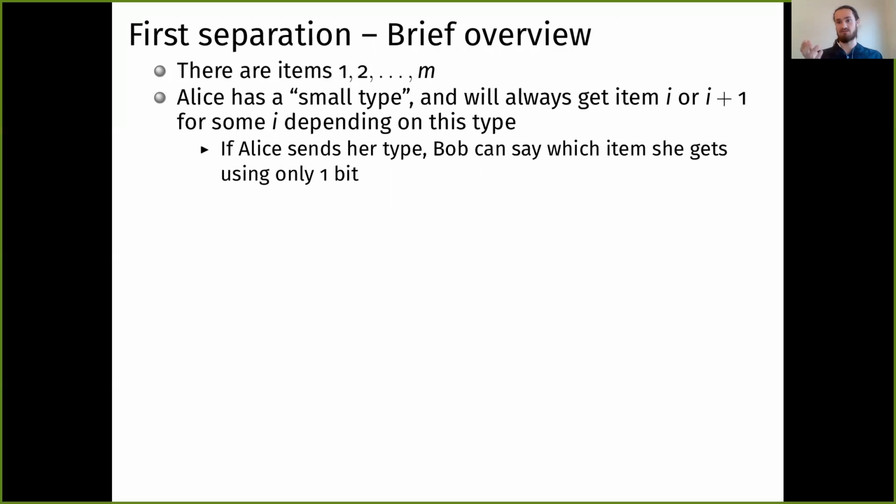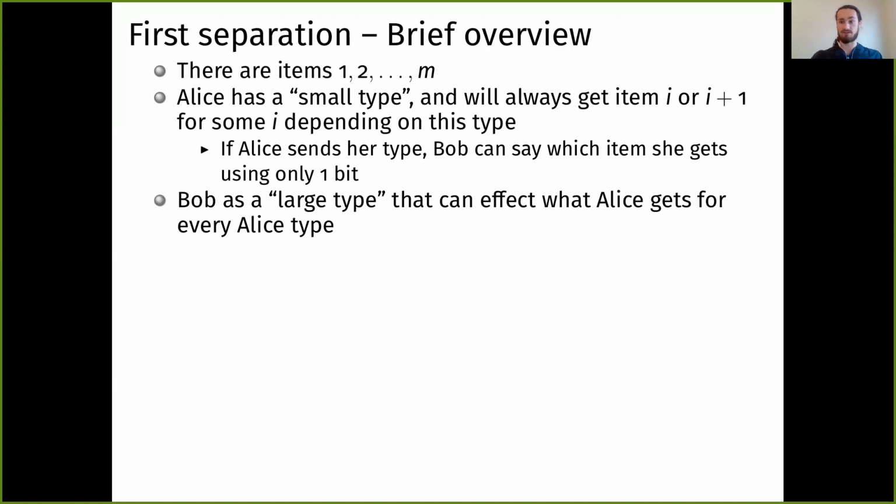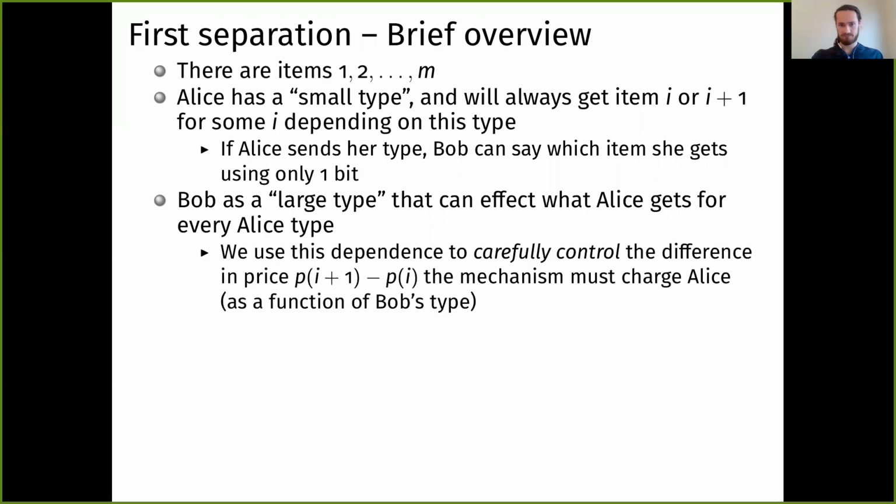And this already, with this setup, we know that CC is small. So let's think about CC epic if we have to incentivize this thing. So what we do there is to give Bob a very large type that can affect what Alice gets. And moreover, it can affect what Alice gets for every I plus 1 pair. And we use this dependence on the type of Bob to carefully control the prices. Specifically, we carefully control the difference in the price of item I and the price of item I plus 1.